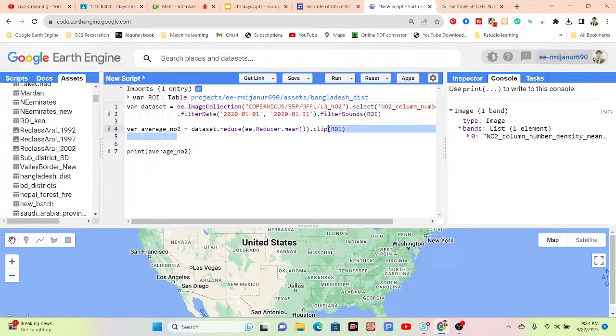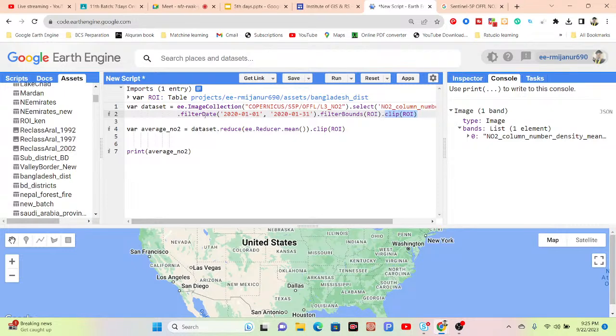But without the mean, if I use the clip function with ROI, it won't work, because clip only works for an image, not an image collection.